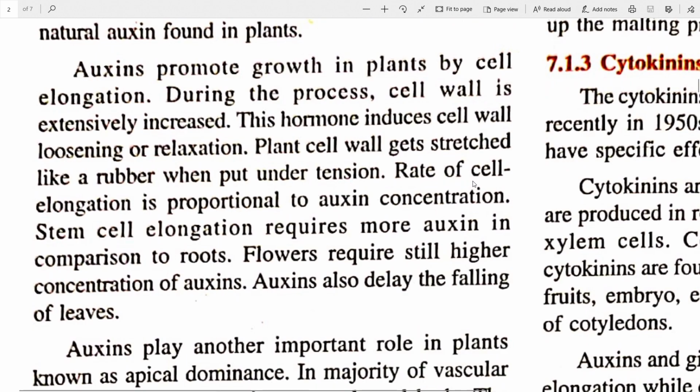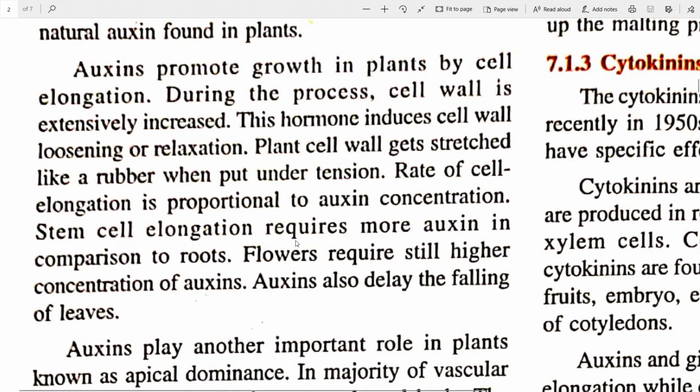Rate of cell elongation is proportional to auxin concentration. That means as the auxin concentration increases in one part, the rate of cell elongation will also increase. This is directly proportional. Stem cell elongation requires more auxin in comparison to roots. In roots, the amount of auxin required for cell elongation is less.